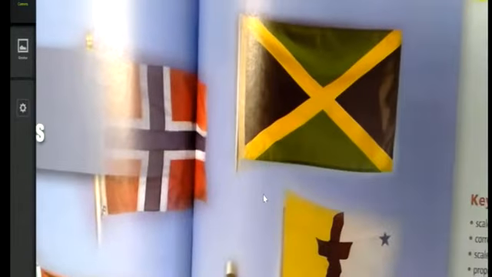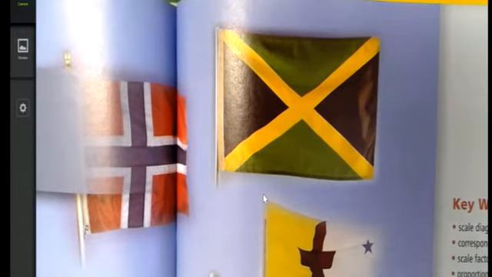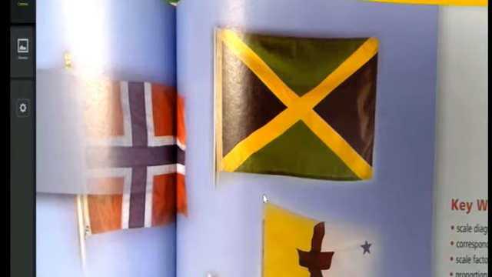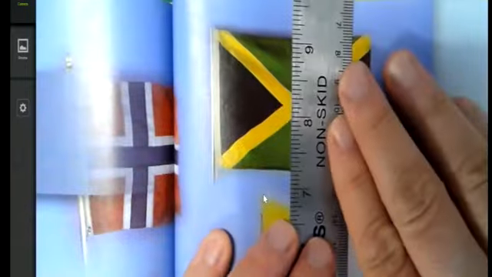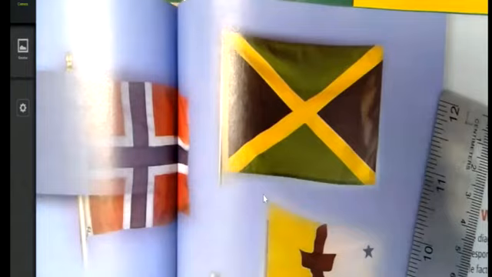Symmetry. Where is a line of symmetry? A line of symmetry is exactly where you can cut something into exactly 2 equal parts. So if we look at this flag here, I have no idea whose flag it is. You can draw a line down here, across here. If I look at our humble Canadian flag over here, it only has one.